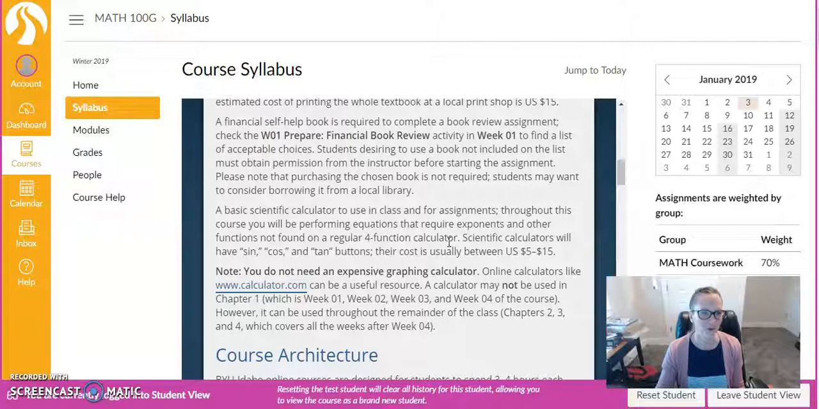But you will also be reading a financial book and writing a book review on it as one of your assignments. We have a list of approved books you can find in week 1 assignments. If you want to read a book not on the list, you do need my permission for that.